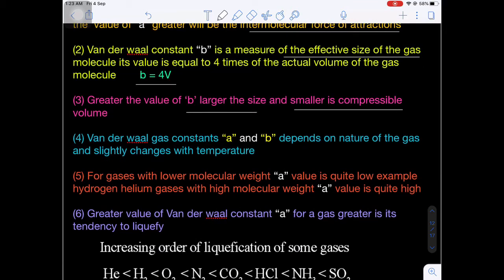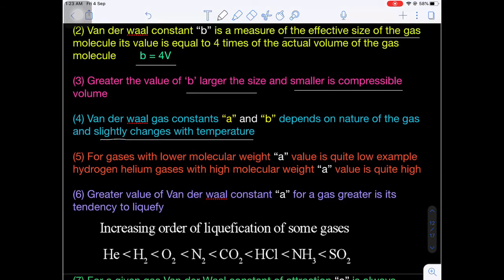Van der Waals constants a and b depend upon the nature of the gas. Yes, just now I explained. And they change slightly with changing temperature. Are you getting my point? For gases with lower molecular weight, the a value will be quite low. That means the a value is directly related with molecular weight.